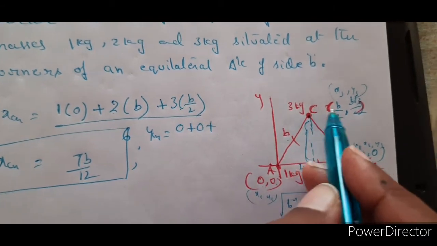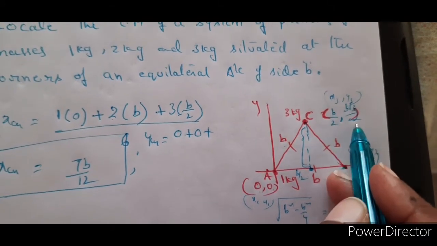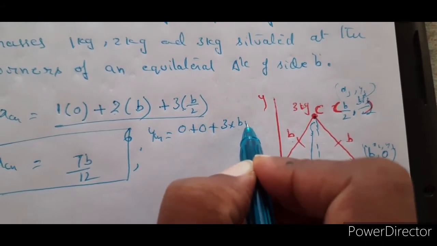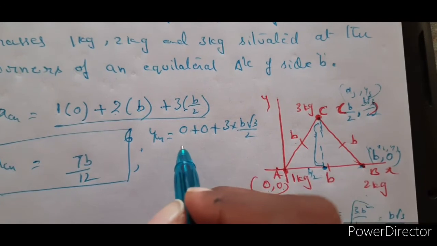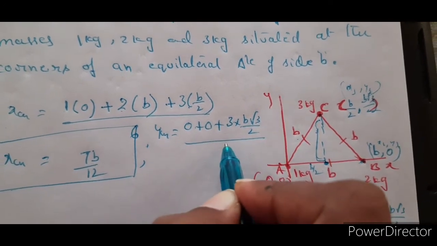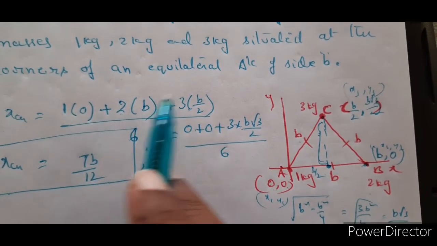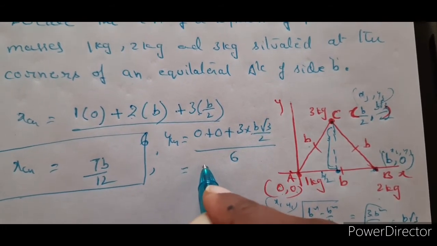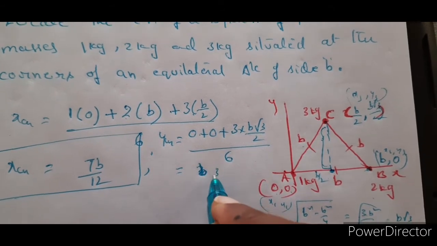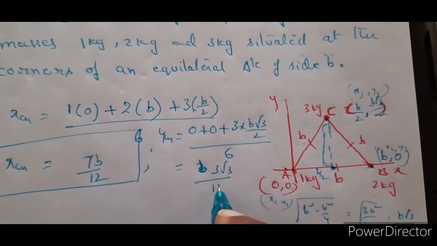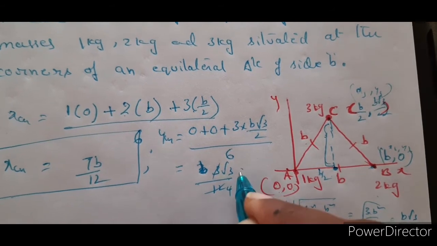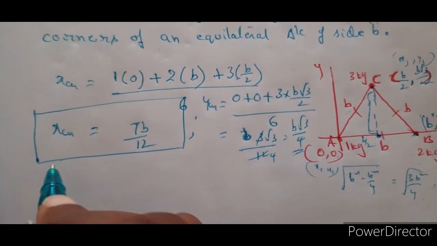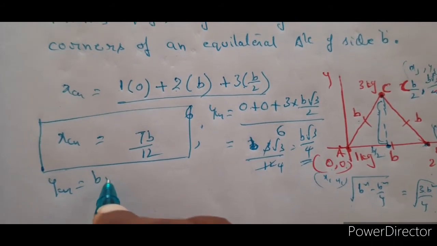Now plus the third mass is at a location of b root 3 by 2. So therefore it is 3 into b root 3 by 2, divided by 6 as it is. So 1 plus 2 plus 3. So here it is b into 3 root 3 by 12, which is 4 times. So b root 3 by 4. So we got ycm to be b root 3 by 4.